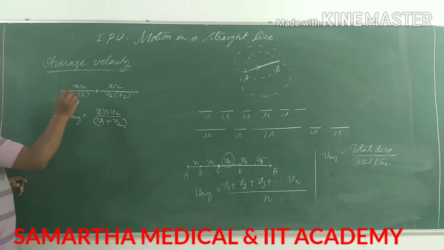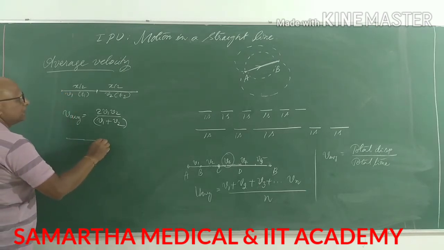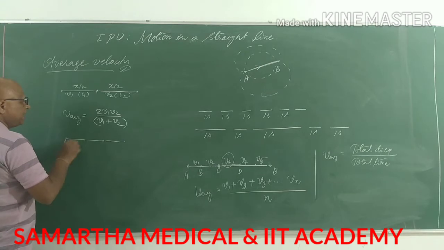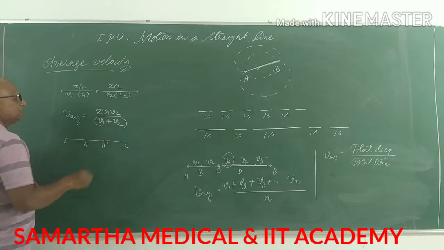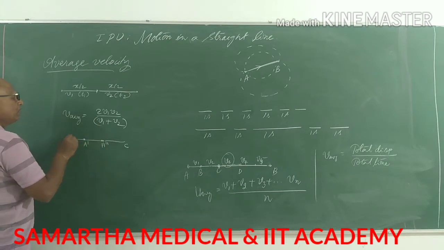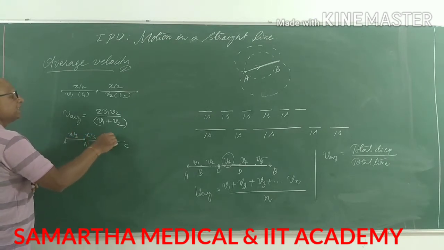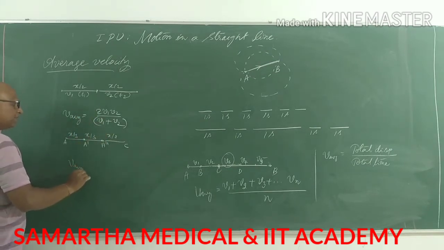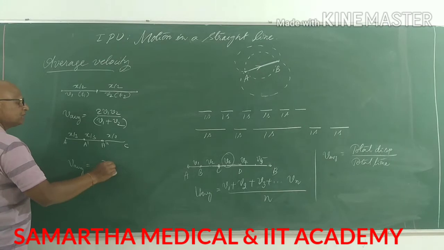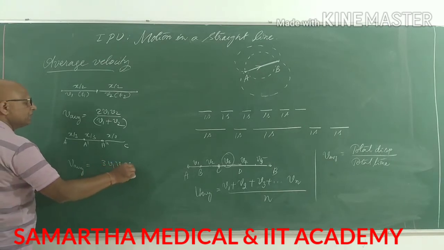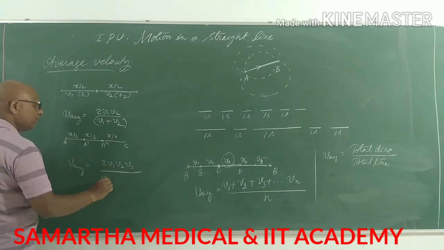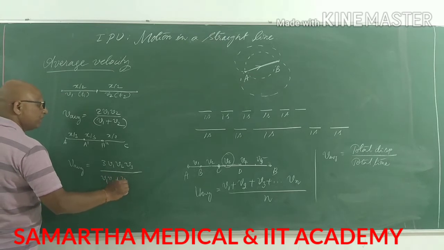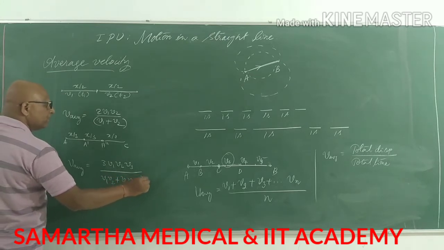Okay, if there are three equal parts between A and C, like three equal intervals, x by 3, x by 3 and x by 3, then the same formula will become V average equals 3 times V1 V2 V3 divided by V1 V2 plus V2 V3 plus V3 V1.